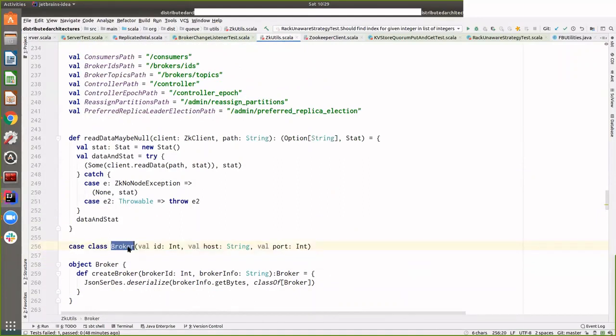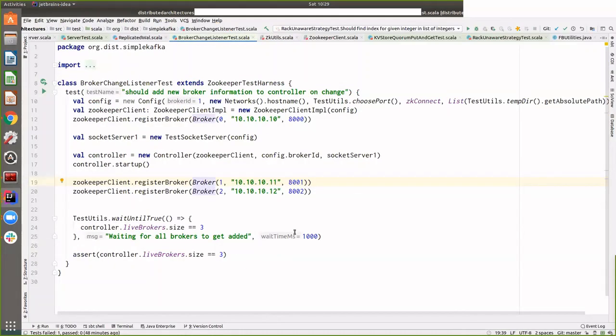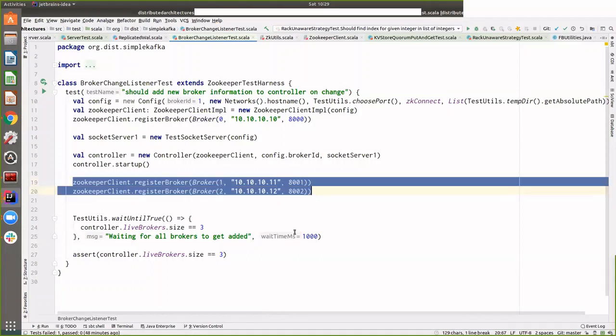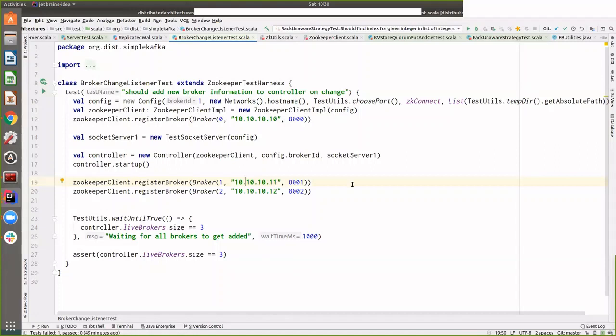The class I have is in the context of Kafka, but it's just the ID of the node, the identity of the server which is registering, and the IP address, which is the host name, and the port. So there is nothing special to start with. And everyone registers itself to this Zookeeper with its IP address and port. Now I have hard-coded the IP address and port here, but it will be whatever is the IP address and port of that particular server.